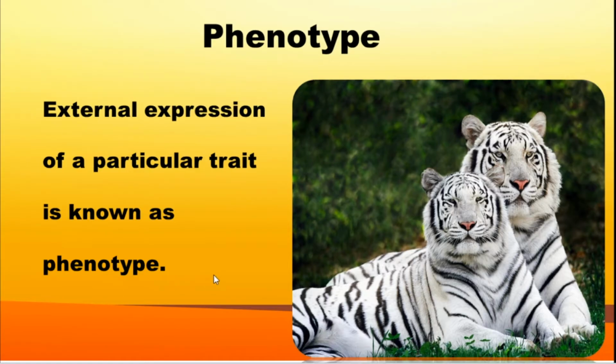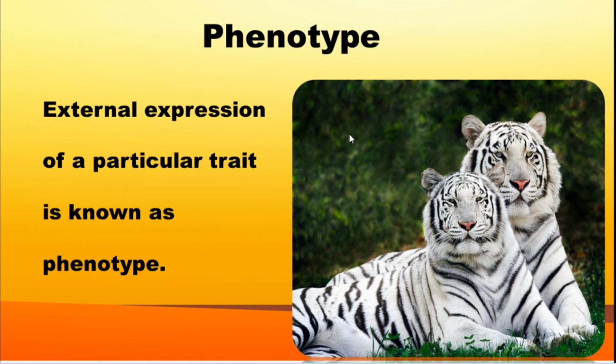The external expression of a particular trait is known as phenotype. Look at this. Normally the tiger looks a little different from this. This is a white tiger. So some gene is responsible for this tiger expressing white color. That is what we call phenotype.